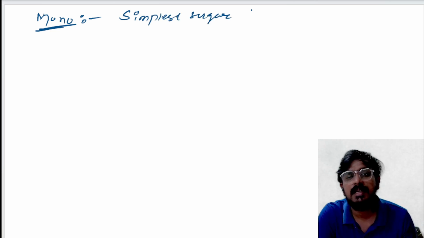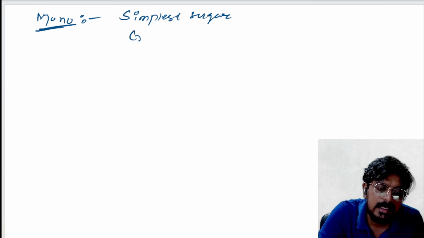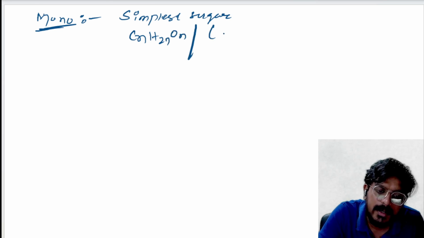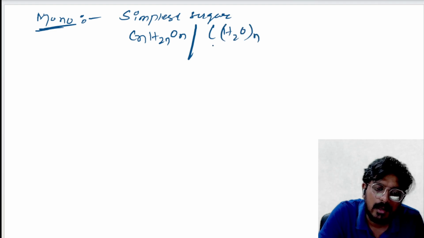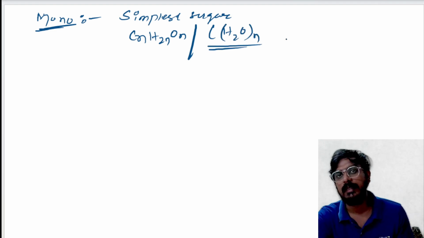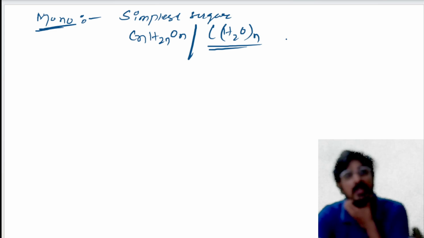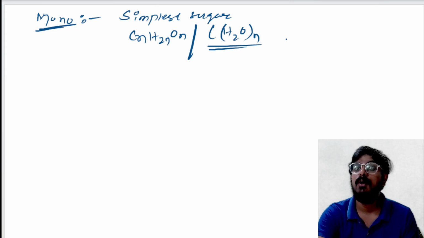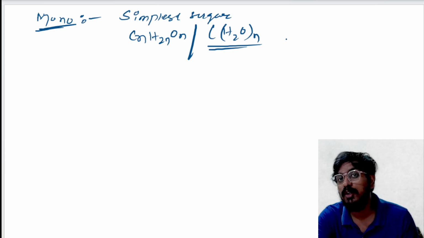And this has a general formula CnH2nOn. In some books you will find CH2O n. Both mean the same. In GPAT 2023, one question was asked about the ratio of hydrogen to oxygen.